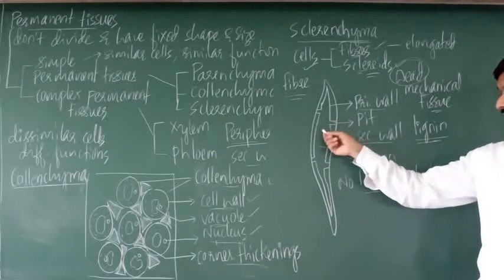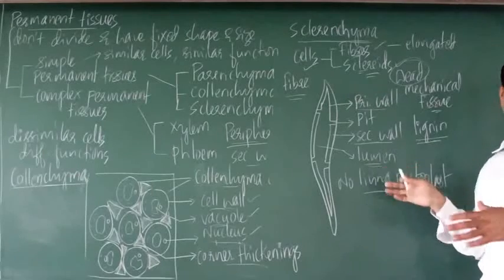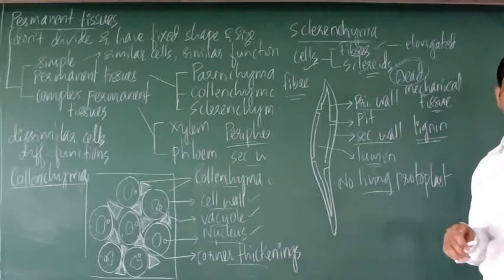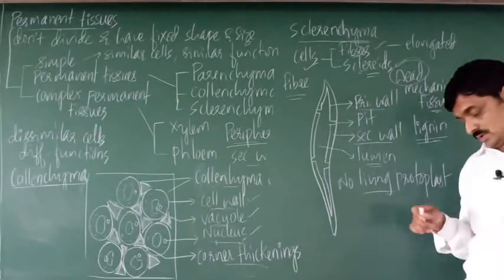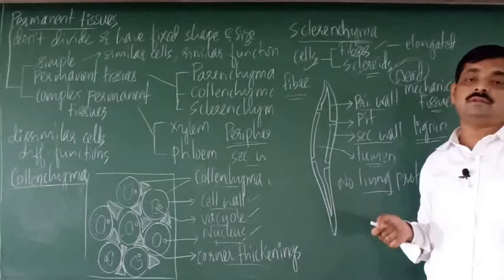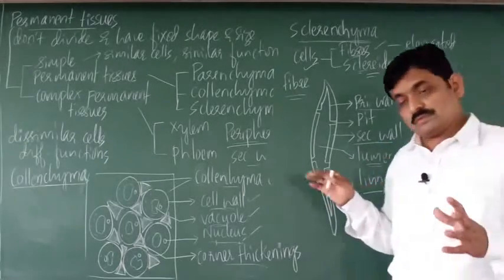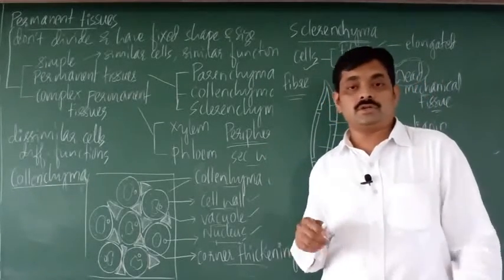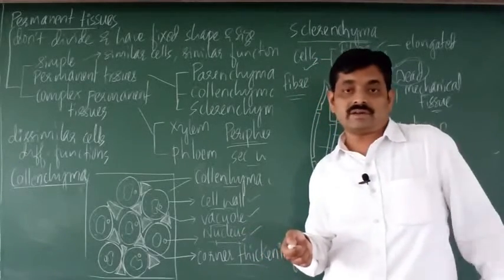Then you find a central cavity, which is called the lumen. Here you don't find cytoplasm and nucleus, meaning the living protoplast is absent. That's why it is a dead cell or dead tissue. That is about the characteristics of sclerenchyma. With this we have finished the simple permanent tissues in plants. We discussed parenchyma, collenchyma and sclerenchyma.